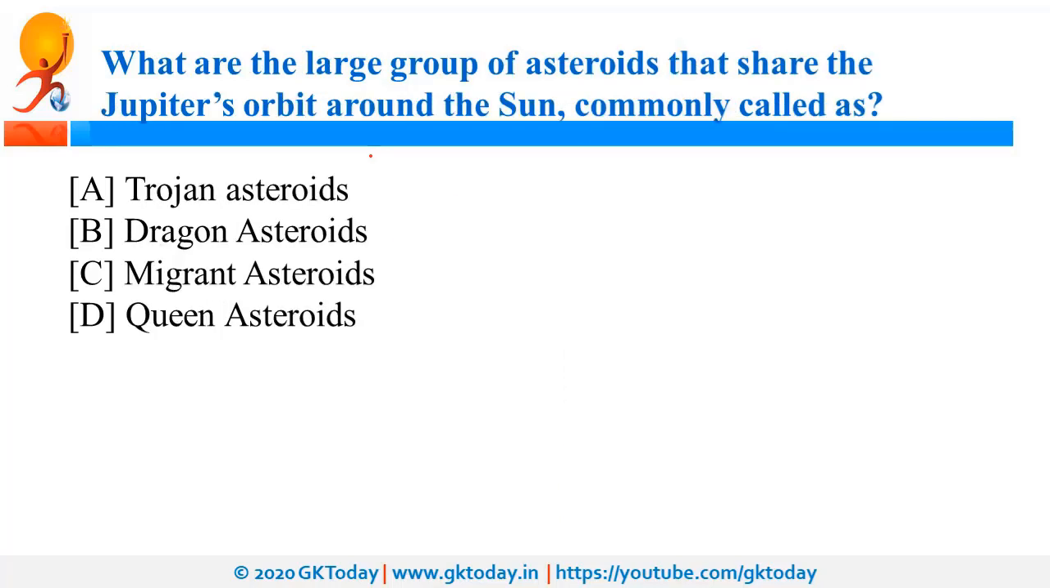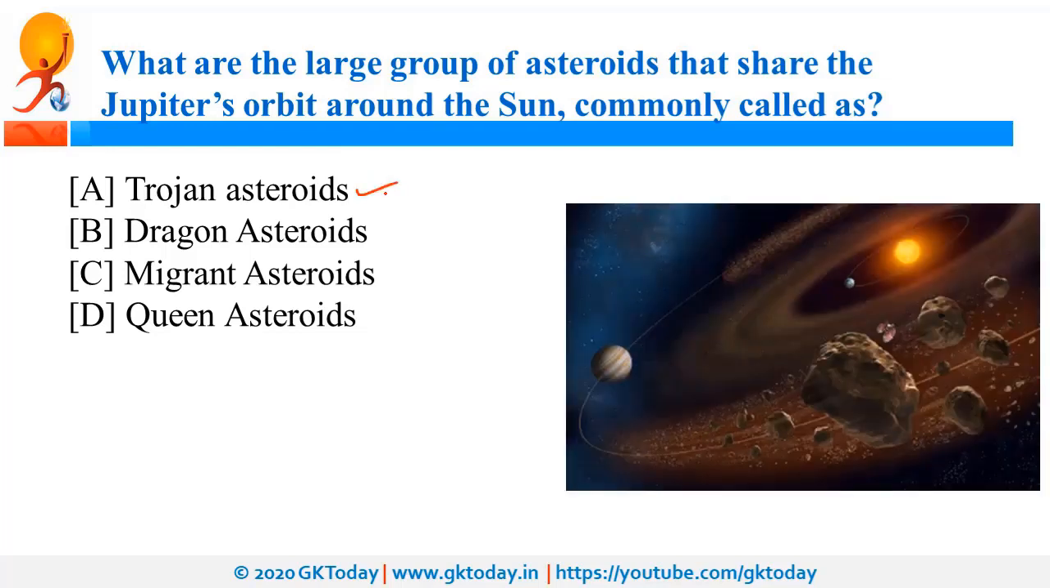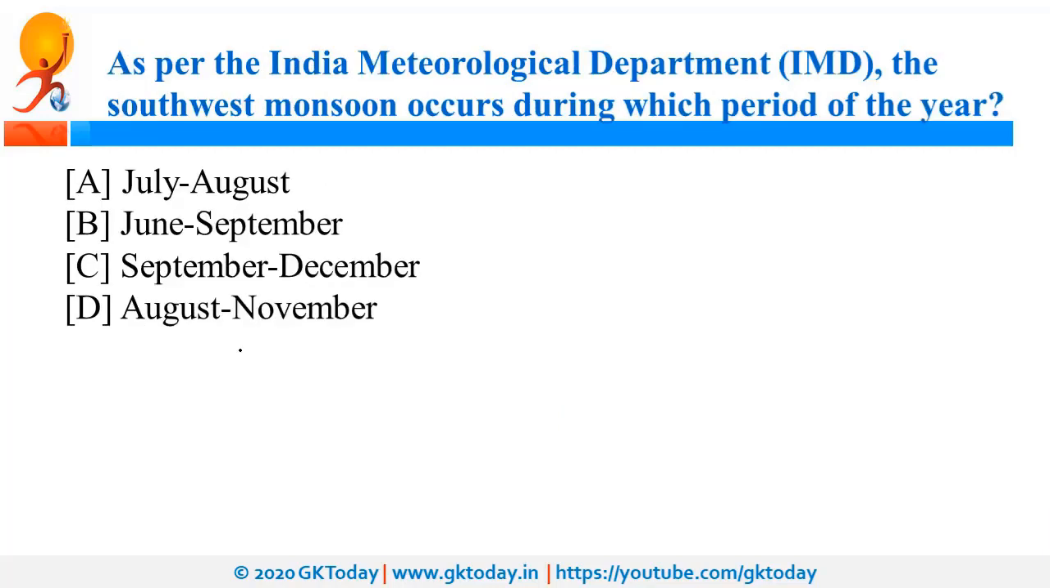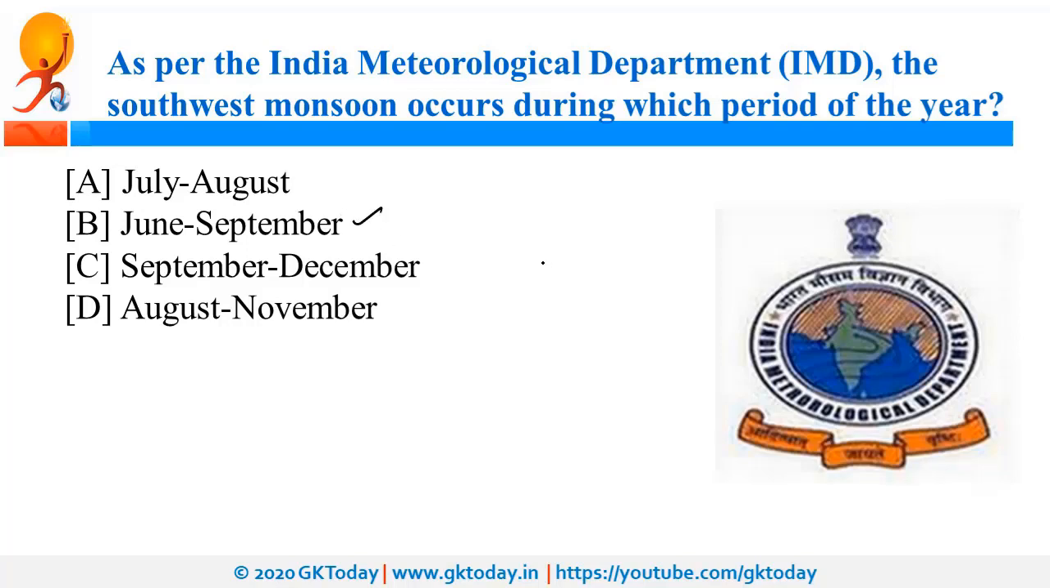What is the large group of asteroids that share Jupiter's orbit around the Sun commonly called? So these are known as Trojan asteroids. As per the India Meteorological Department, that is IMD, the southwest monsoon occurs during which period of the year? The right answer is June to September. So this is India, and the monsoon will arrive from this direction, and that is why it is southwest monsoon. And the southwest monsoon usually occurs in the period of June to September.